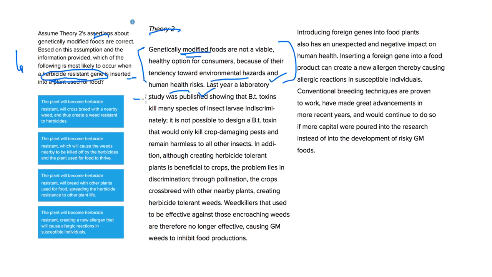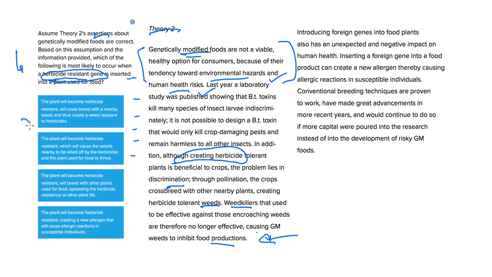So if we read on here, the first example is going to happen around here. We say, in addition, although creating herbicide-tolerant plants is beneficial to crops, the problem lies in discrimination. Through pollination, the crops crossbreed with other nearby plants, creating herbicide-tolerant weeds. And the weed killers that used to be effective against those encroaching weeds are therefore no longer effective, causing GM weeds to inhibit food production. So the problem here is weed killers then don't work on the weeds, which reduces the amount of food produced.